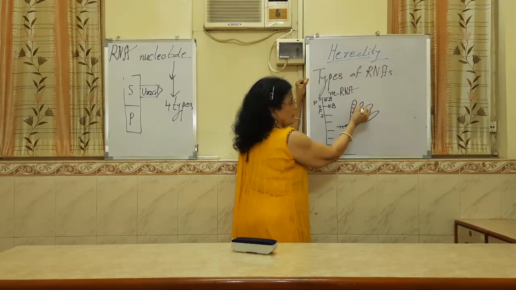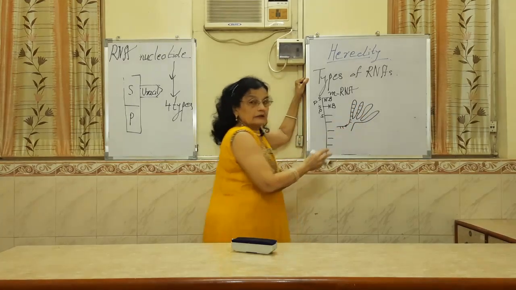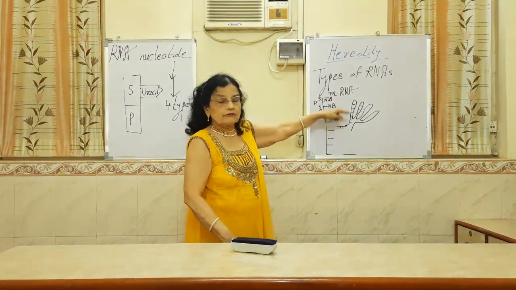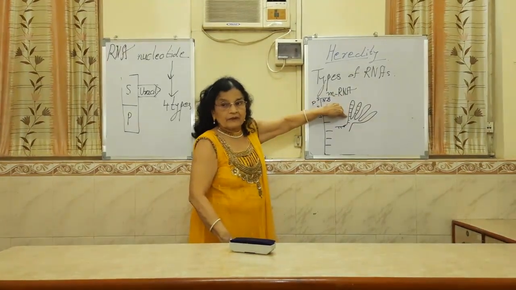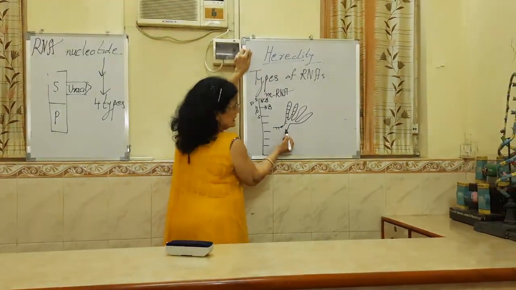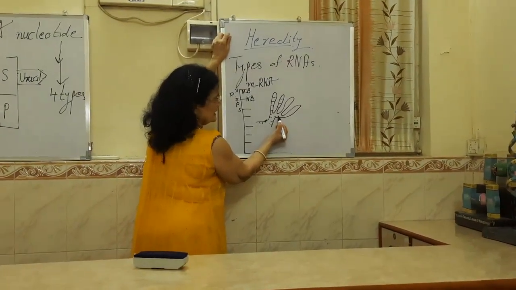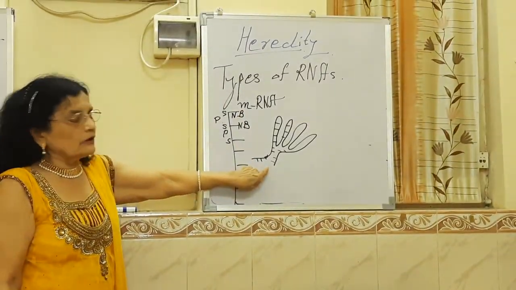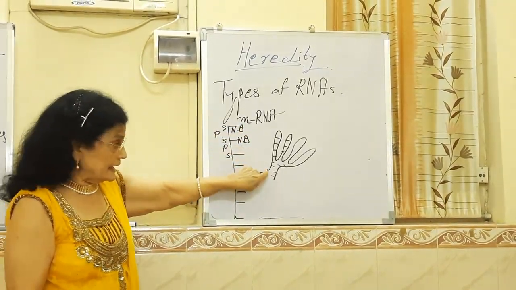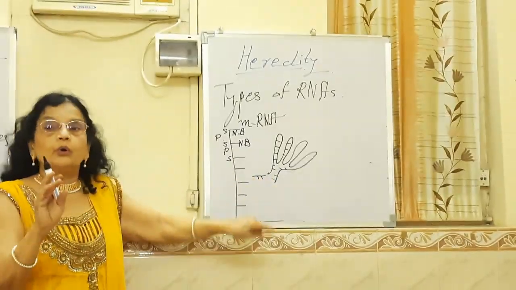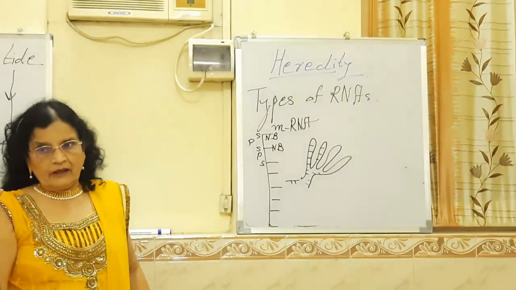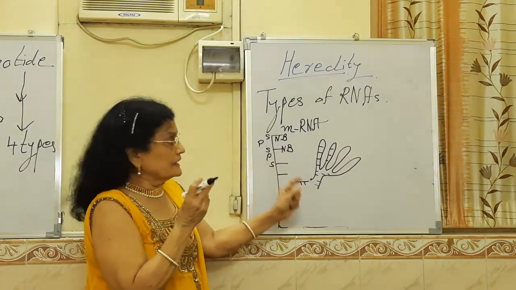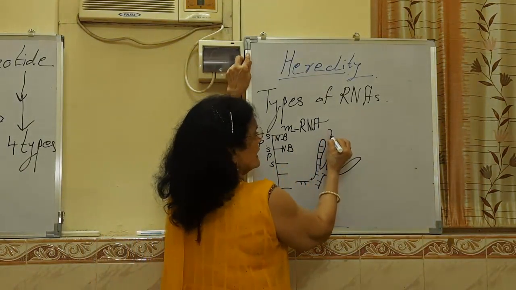And if complementary and specific nitrogen bases come too close to one another, they are going to form pairs like this. But if there is a lot of distance between them, the pairing may not be there. This particular type of RNA is found only in the ribosome, which is a cell organelle. That is why this is called rRNA.